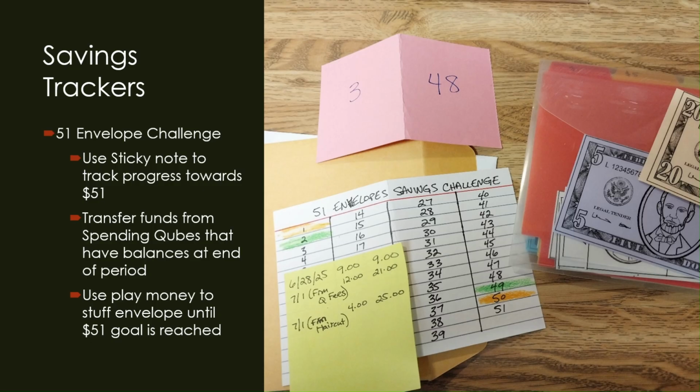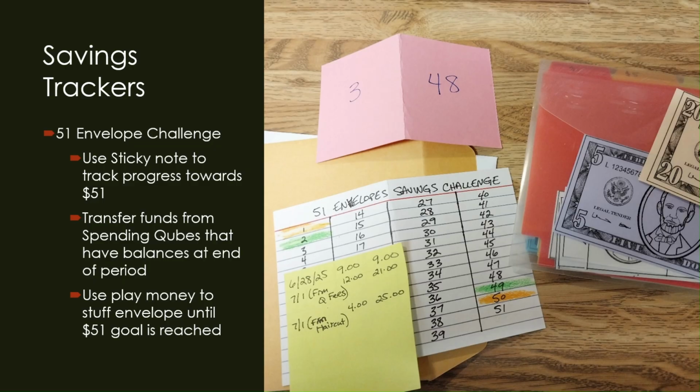And just as another visual for myself, I have found Play Money online. You can find it everywhere online. You can just Google it and find printable Play Money. I had a few different colors of paper, and so I just used my own printer at home and printed up some Play Money a while back.